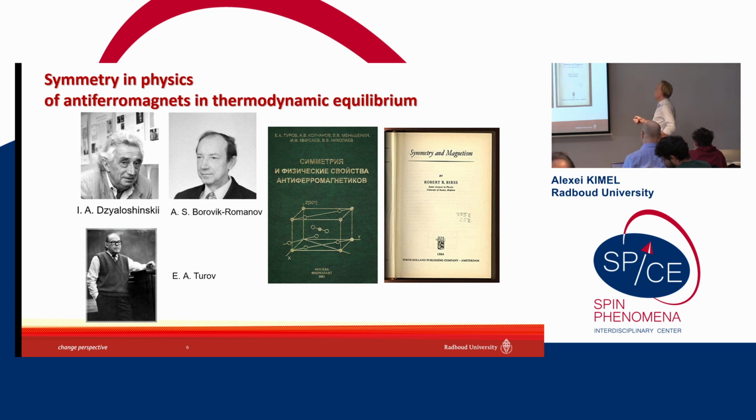And here I made a copy of 2 books, like Symmetry and Magnetism. It's a nice book written in English where main concepts of symmetry analysis are explained. And this is, unfortunately, a not translated book from Professor Turov. It's called Symmetry in Physical Properties of Antiferromagnets. And here I would like to draw your attention to this particular point group of the crystal. And you ask me what it is. The answer is it is an altermagnet. So, and you can see 2001. So the people were interested in these types of materials from the very beginning, or nearly from the very beginning of antiferromagnets.